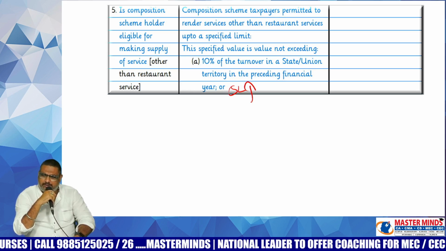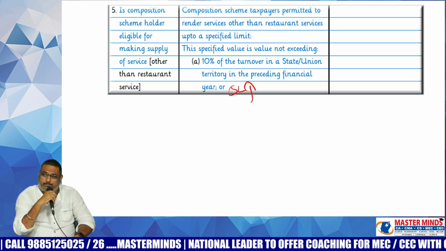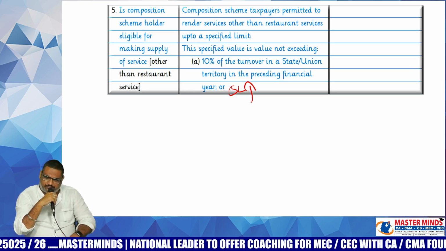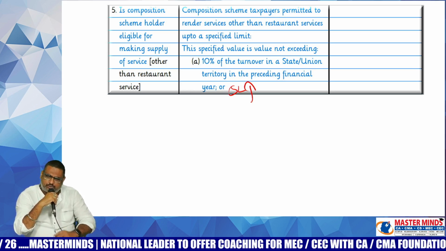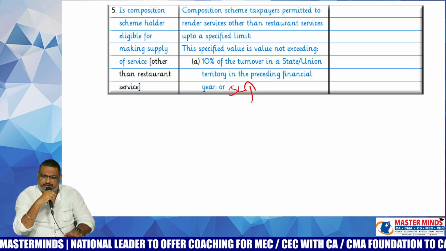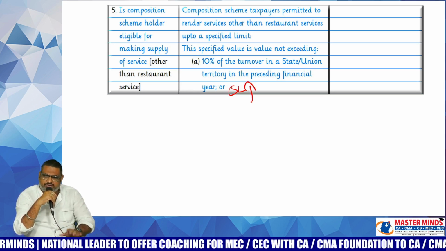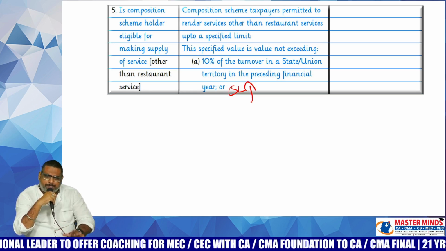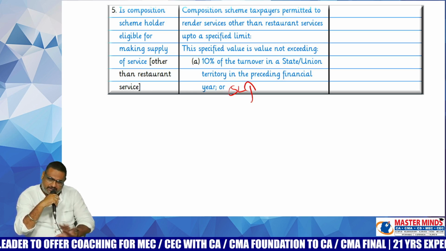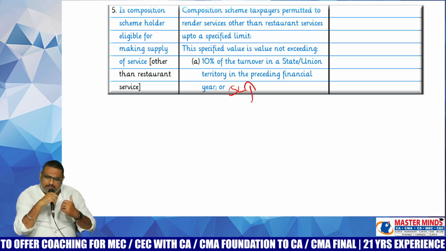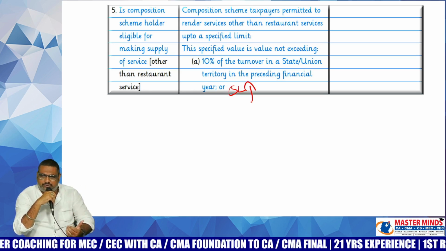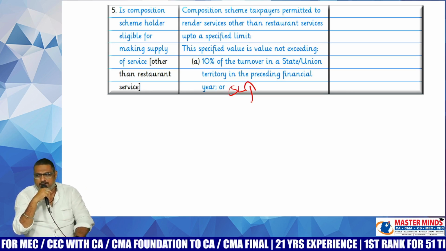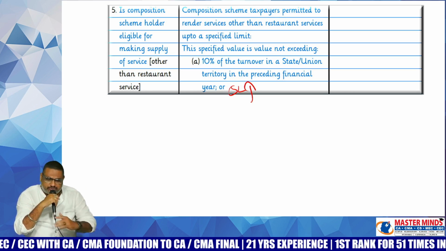So in the current year, you can make supply of service up to 9 lakhs. That is the point. Along with supply of the goods, you can make supply of service also, but up to a specified limit only. What is that specified limit? In the preceding financial year turnover, 10% or 5 lakhs, whichever is higher. So if the limit exceeds, you are not eligible, ma. If you are making the service within the sublimit, then definitely you are eligible for composition scheme.